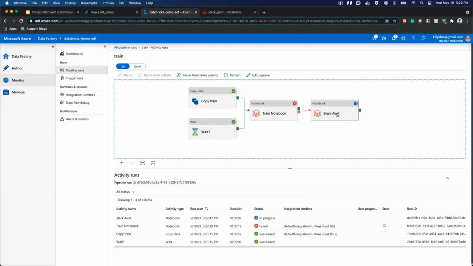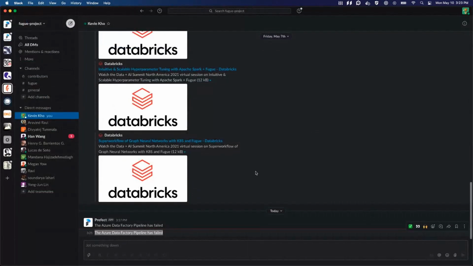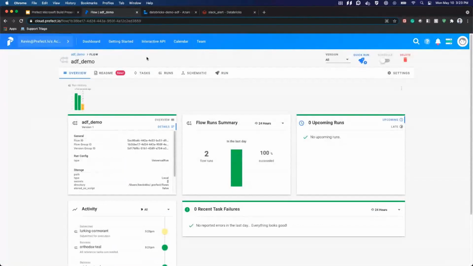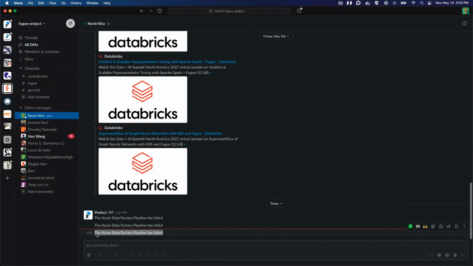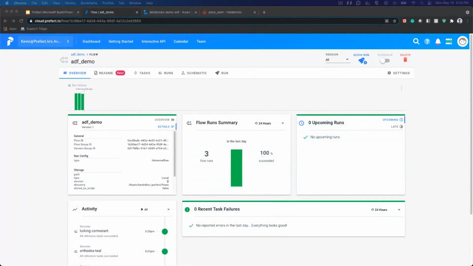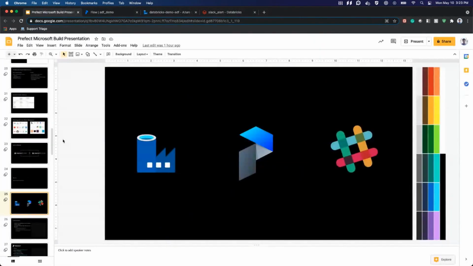So now once this completes running, we'll get a third notification inside our Slack channel because of the webhook. Our Prefect flow ran. So if we go over to Prefect, we have a scheduled flow run here that was submitted. Now it's in a running state, and now it's succeeded. And that's our third notification here. With that, we'll go back to the presentation.